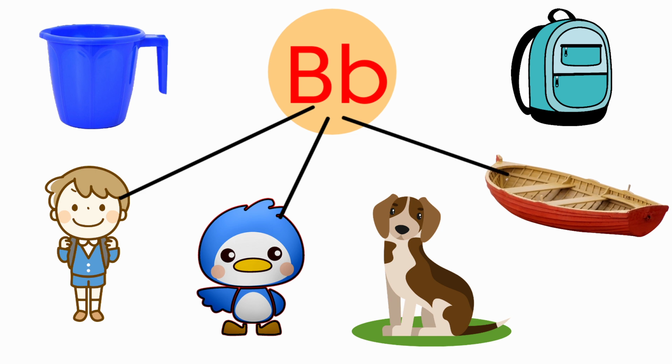Next one, bag. The beginning sound for bag is B. And the sound for the letter B is B. Both are having same sounds. So, we are going to draw a line from B to bag.